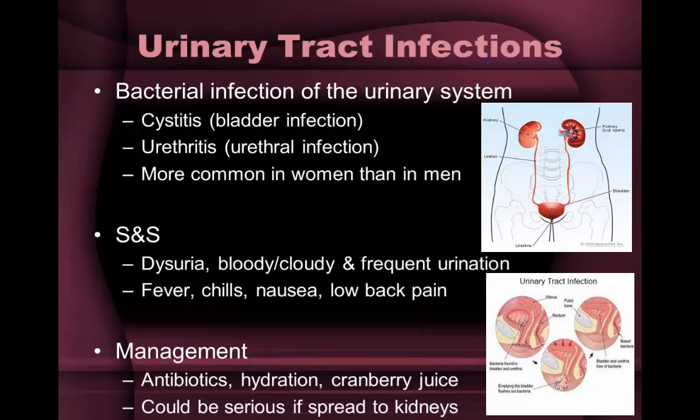What should I do if I think I have a UTI? You should see your healthcare provider. The diagnosis is usually confirmed by peeing in a cup and then using a urine dipstick to test for bacteria and white blood cells. Your healthcare provider may also check your temperature and examine you to make sure that you have a bladder infection and not an infection that is extended to the kidneys. We need to take care of this as it can become serious if it is not addressed early.